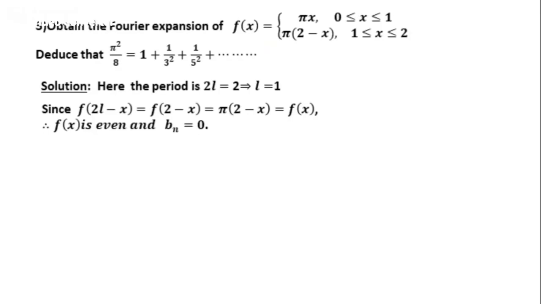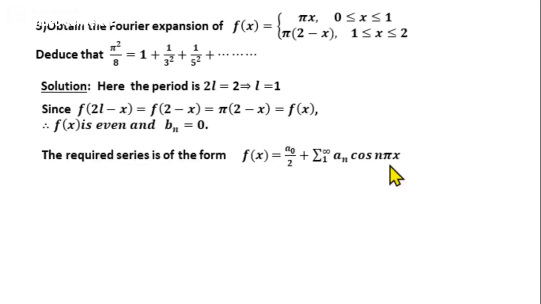If the function is even, the Fourier series will contain only cosine terms, and it is given by f of x equal to a0 by 2 plus summation an cos n pi x by L. Now since L equal to 1, this becomes f of x equal to a0 by 2 plus summation n from 1 to infinity an cos n pi x.